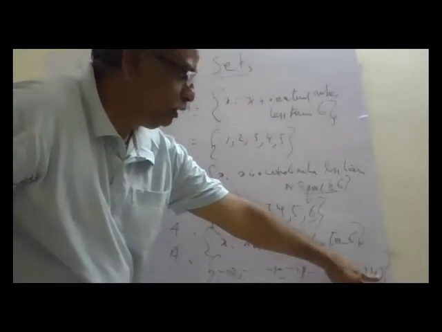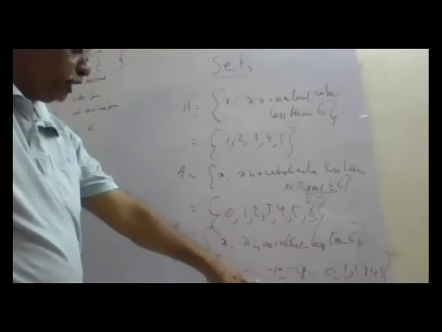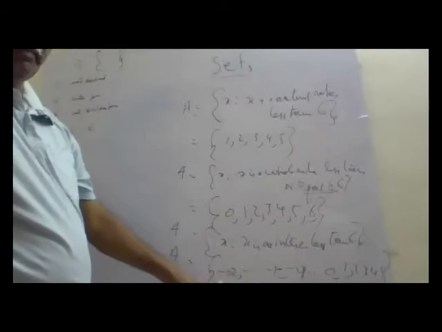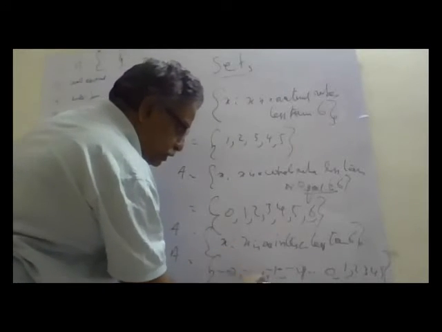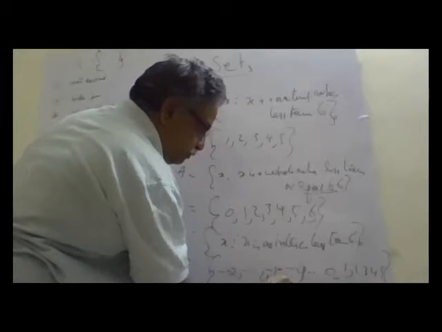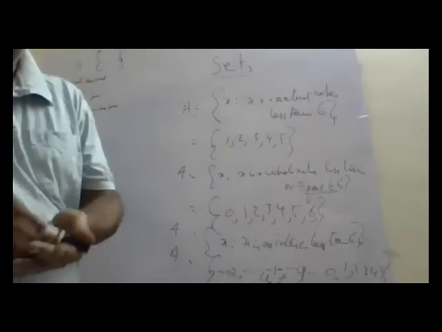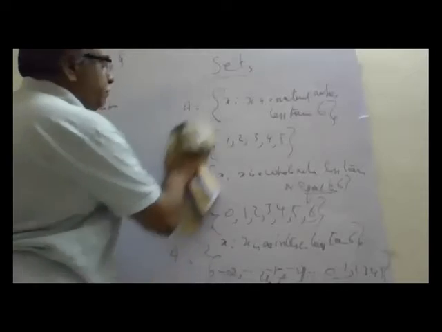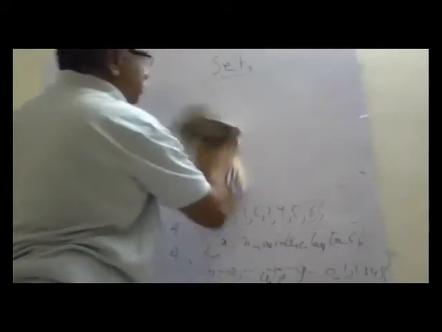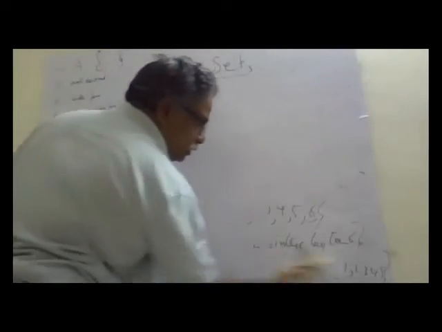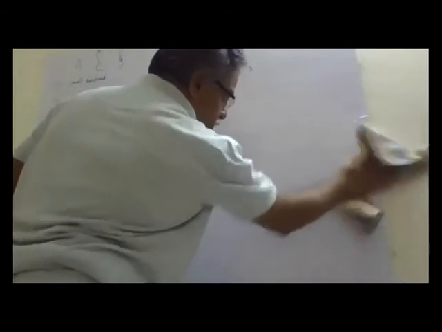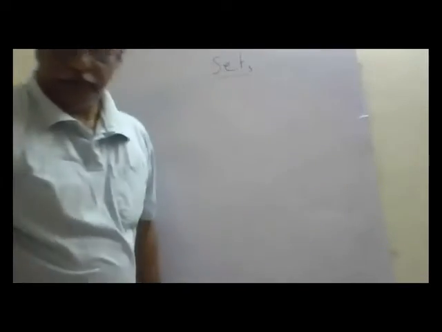Up to 5 I will write. Integer means negative numbers are also included, so it goes to minus infinity. It is an infinite set. Okay. So depending on the set builder form, we have to write the roster form. You have to understand this.